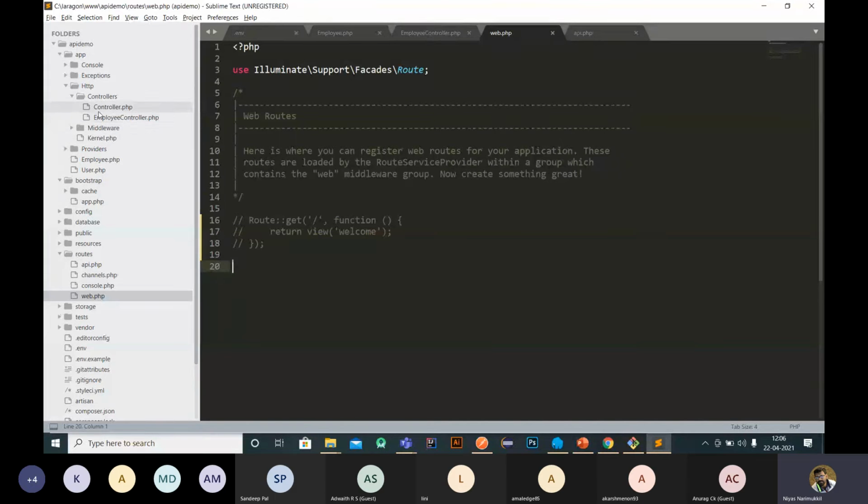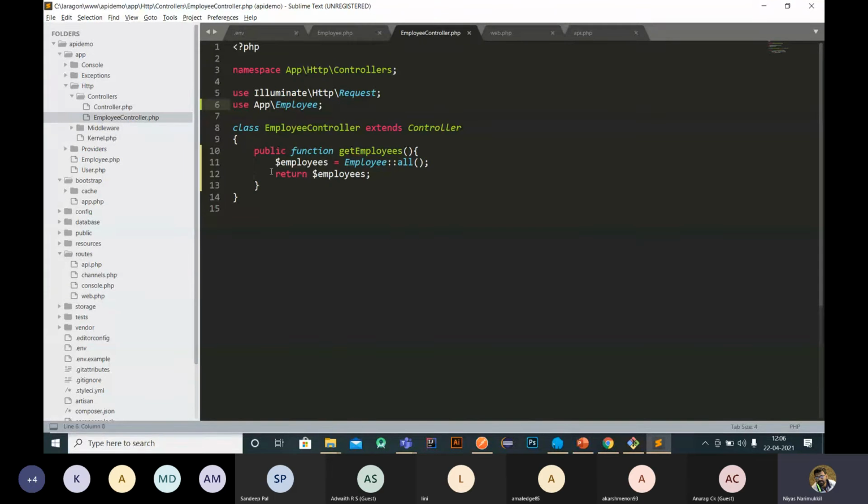So I just created an employee controller and added a function, get employees, to return all the employees. You can change it here if you want to. So I'm creating a new URL. If you want to get a specific ID, just change it to get employee by ID.